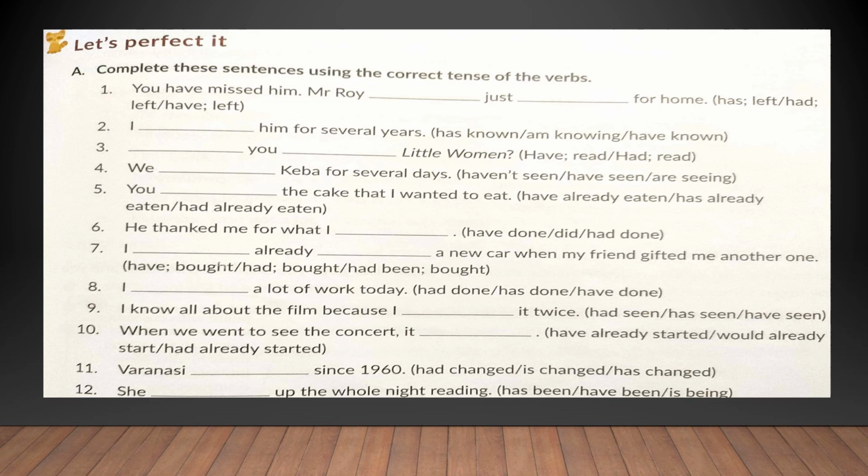Come to the third one. Have you read Little Women? Come to the fourth one. We haven't seen Kiba for several days. You have already eaten the cake that I wanted to eat. Similarly, you can complete the rest of the sentences taking help from the verbs given in the brackets and do it in your textbook itself.